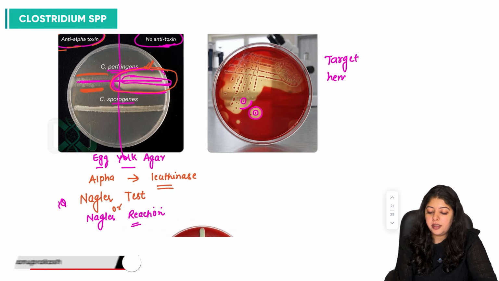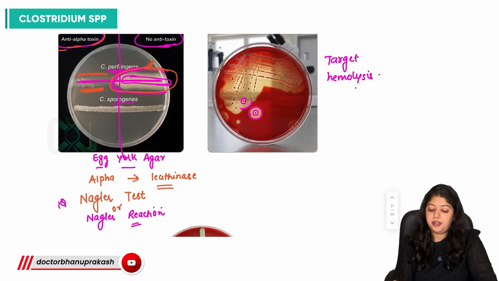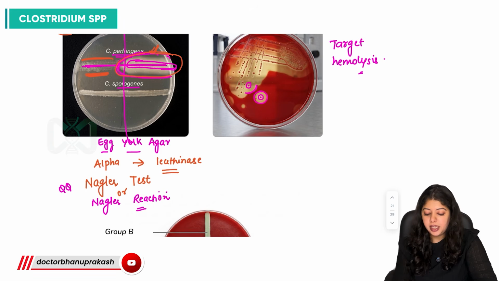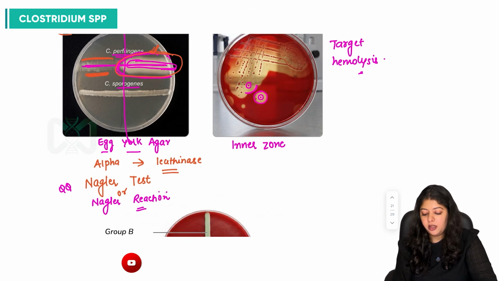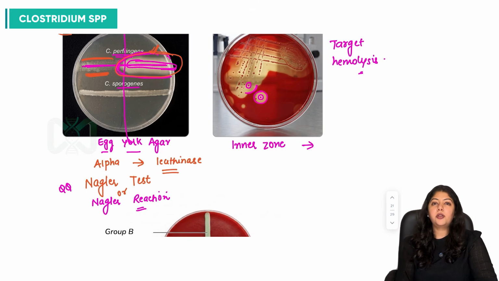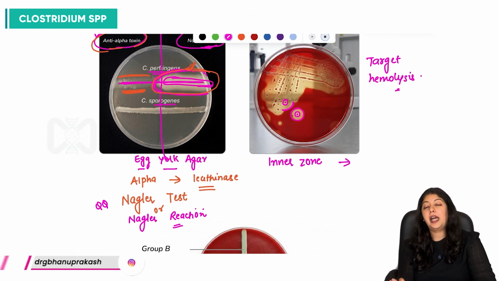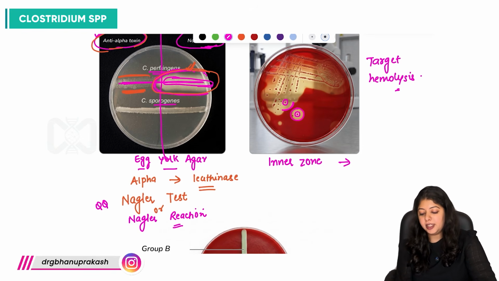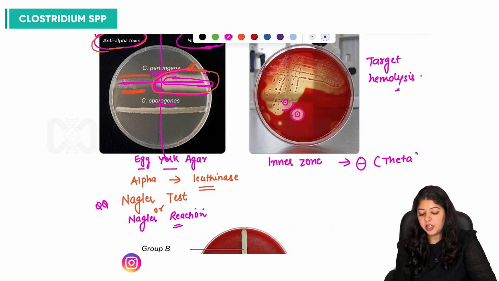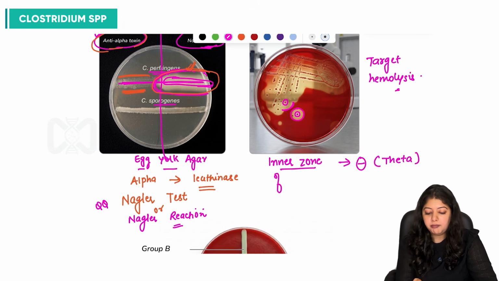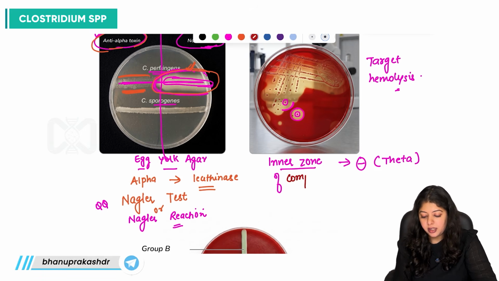How is this occurring? There is a mechanism behind it. The inner zone of hemolysis is because of one toxin we have already discussed among the major and minor toxins: theta toxin. The inner zone of complete hemolysis is because of theta toxin.